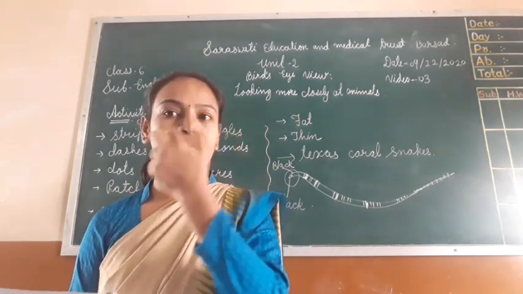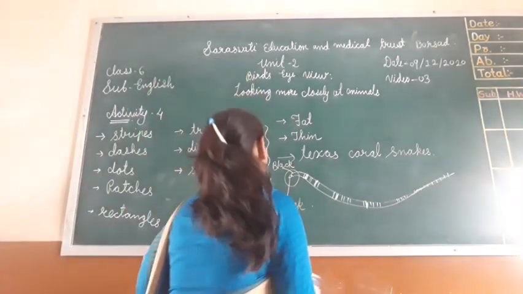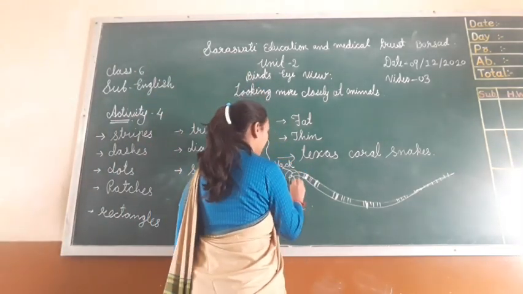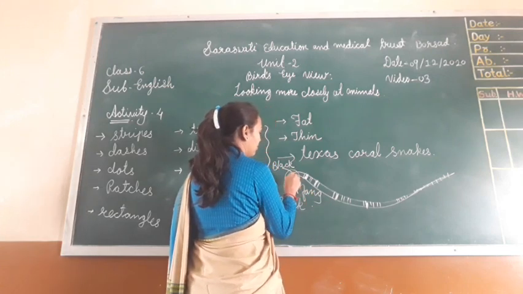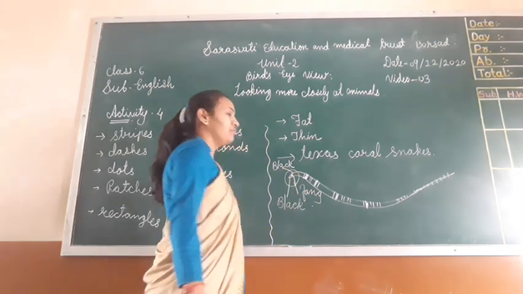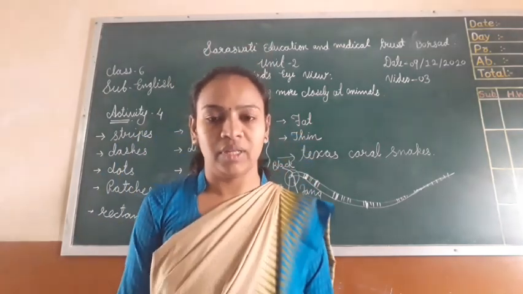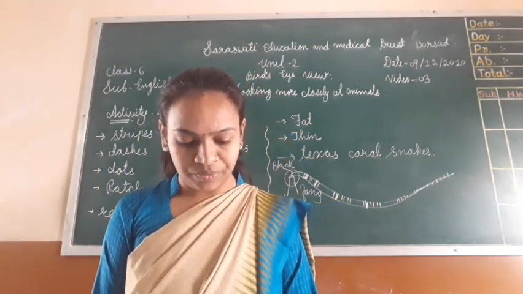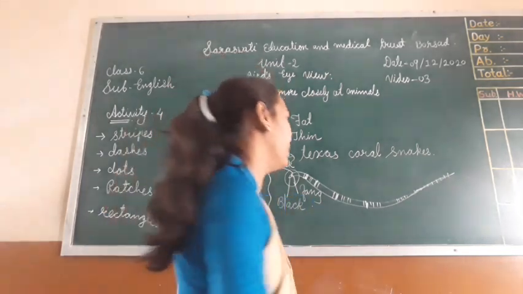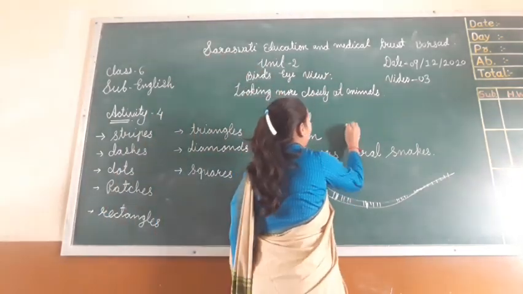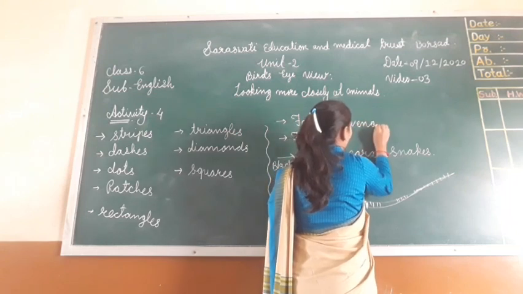There is a fang here near the mouth, F-A-N-G. Fang is available there. Then another thing, here it is written venomous snake. What is the meaning of venomous snake? V-E-N-O-M-O-U-S.